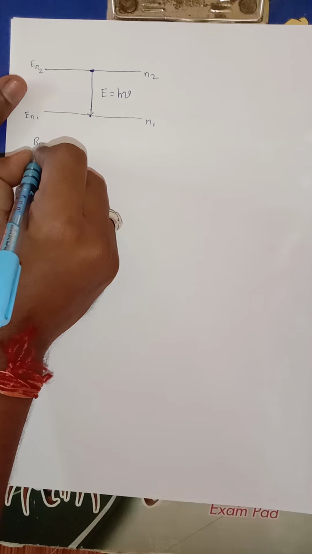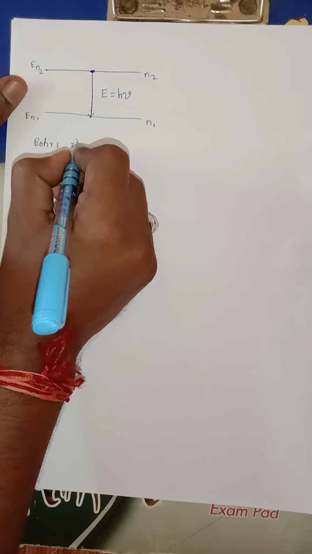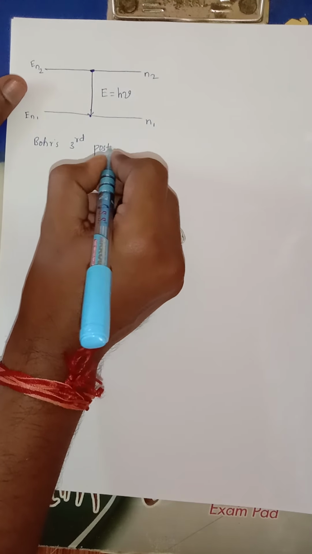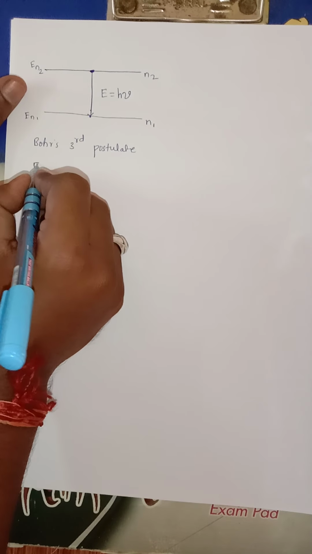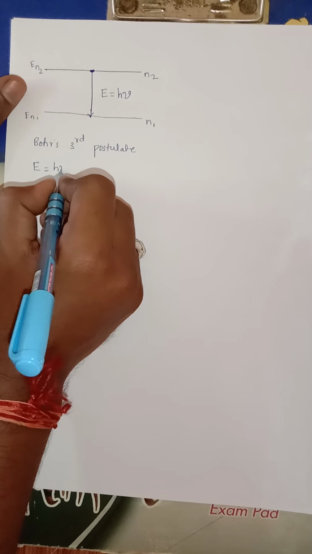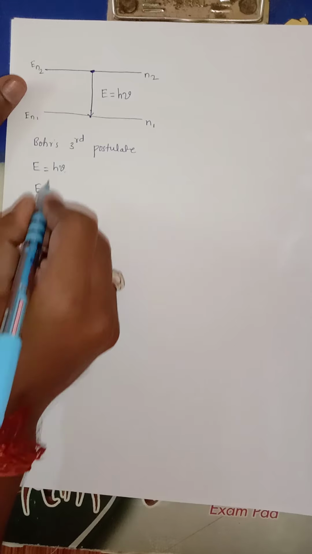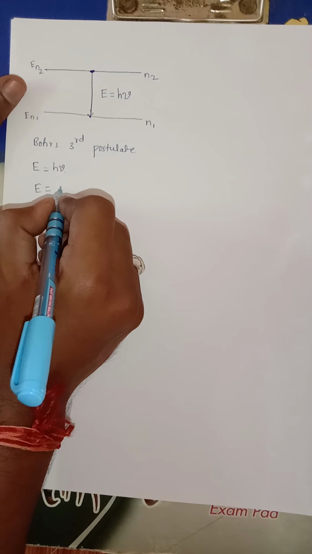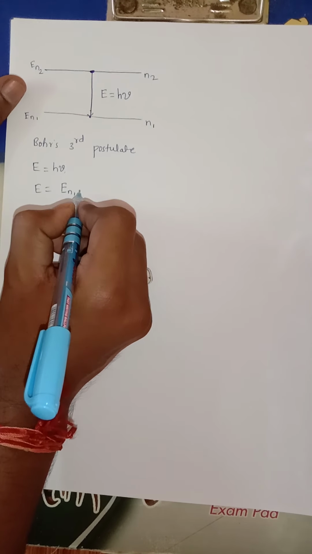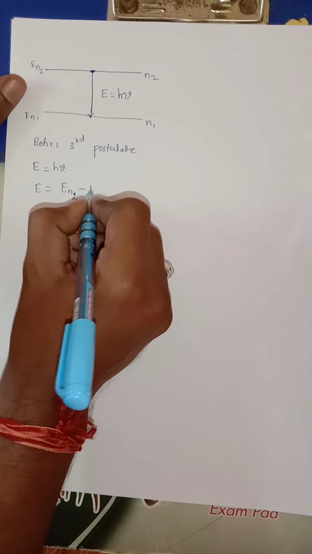Correct? Now from Bohr's third postulate, what does it say? When an electron jumps from a higher energy level to a lower energy level, the energy E is equal to h nu, right? And here the expression can be given by what? E, that is the energy difference or the emitted radiation energy, is equal to the difference in the energy of the orbits, En2 minus En1.